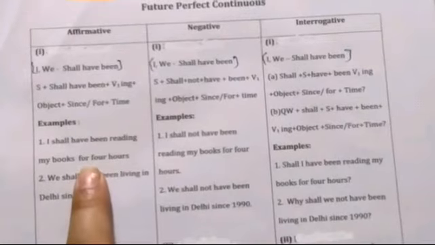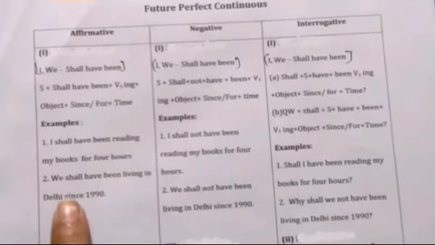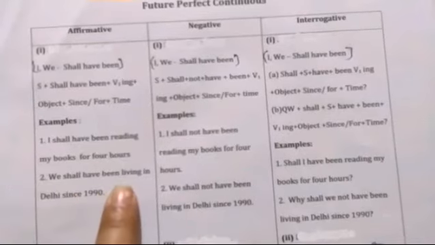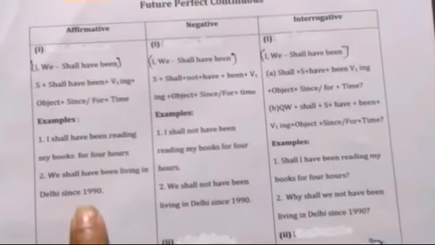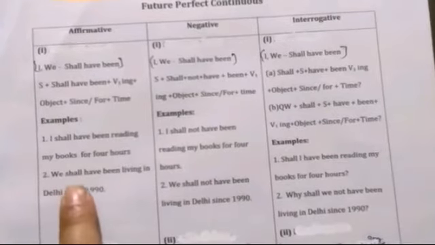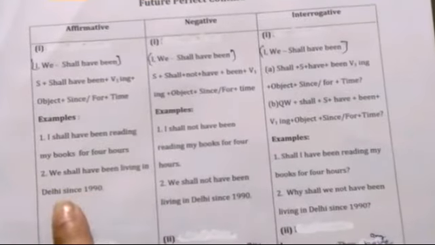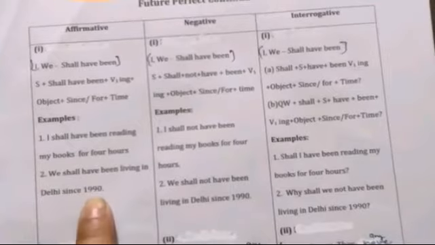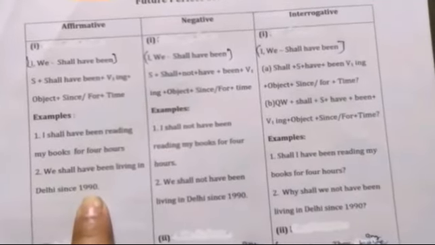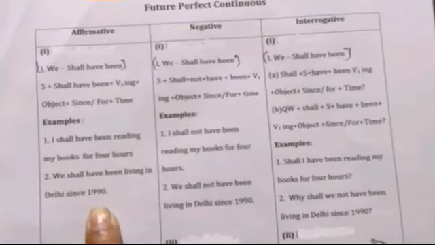Second example: we shall have been living in Delhi since 1990. So we put shall have been with we, then the first form plus ing, then the object and since, because 1990 is the exact time.